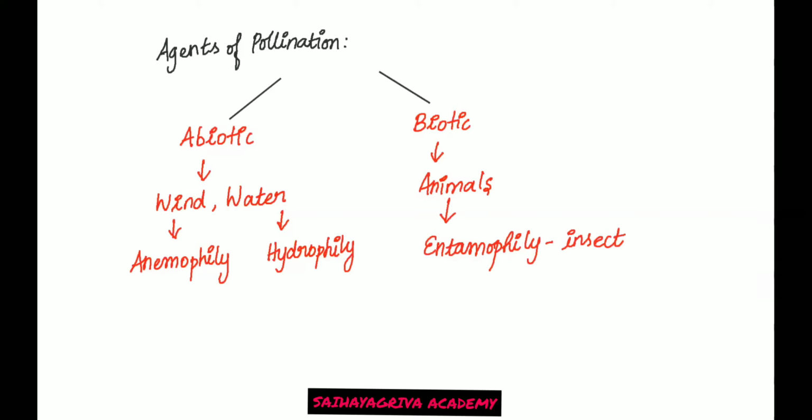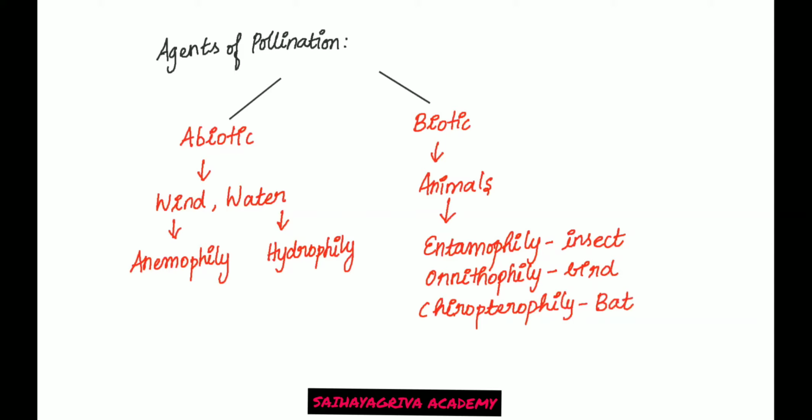Entomophily is insect pollination. Ornithophily is bird pollination. Chiropterophily is bat pollination. Then you have a special type, malacophily, snail and slug pollination.